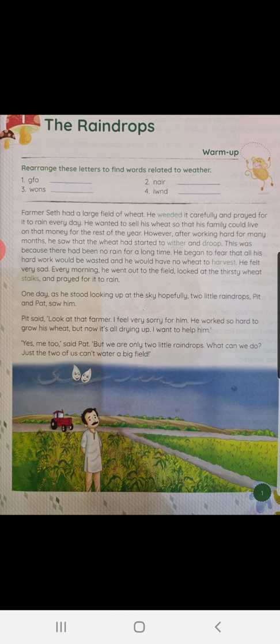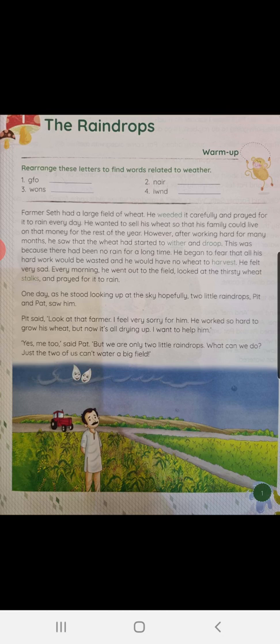Farmer Seth had a large field of wheat. He weeded it carefully and prayed for it to rain every day. Children, weeded means that he used to remove all the unwanted wild plants which used to grow in the field. Is that okay? Okay. He wanted to sell his wheat so that his family could live on that money for the rest of the year.